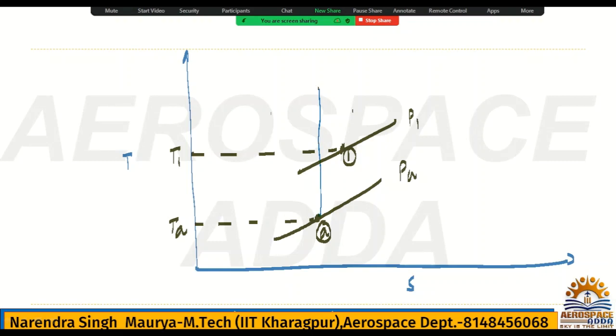This is the P naught A. What is the temperature here? It is T naught A. You know very well the formula relating total temperature and static temperature. That velocity component will come, which is nothing but VA square by 2Cp.